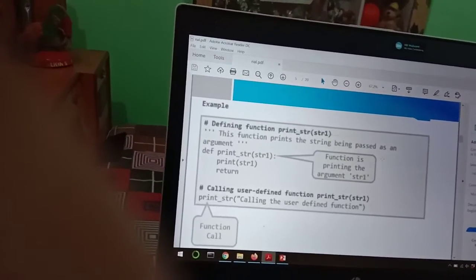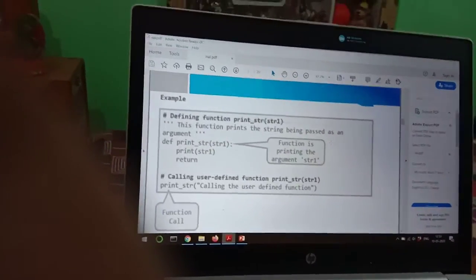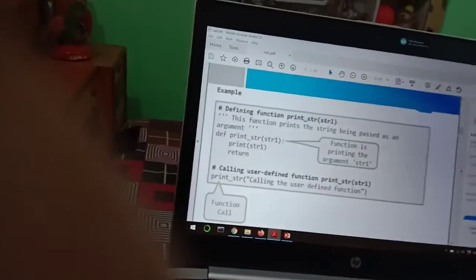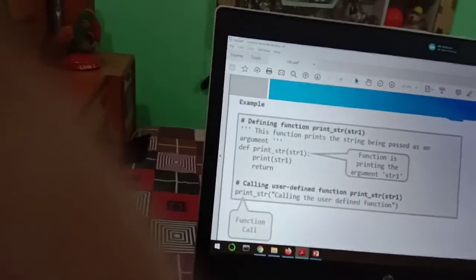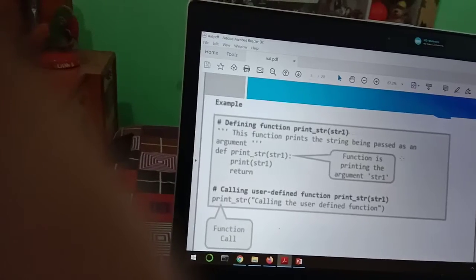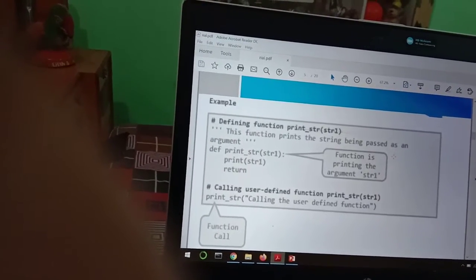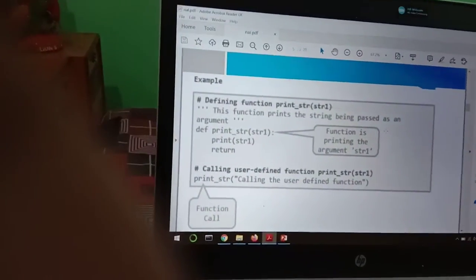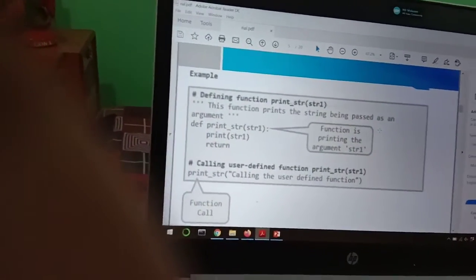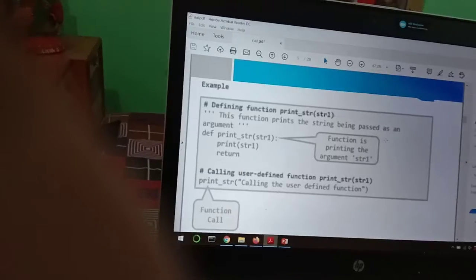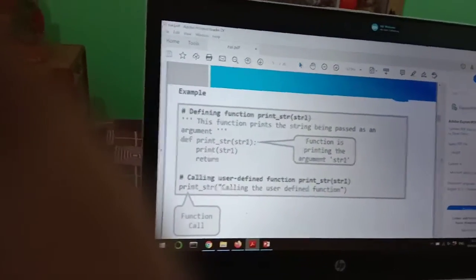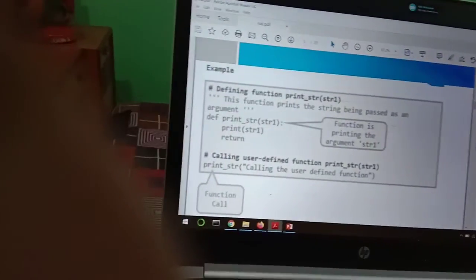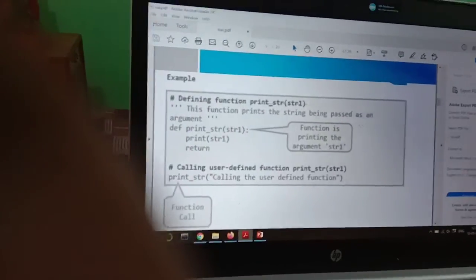Then we call our defined function print_str in this way, print_str(), calling the user defined function. When we call this print function which we have defined, whatever value we define here will be returned back to us.